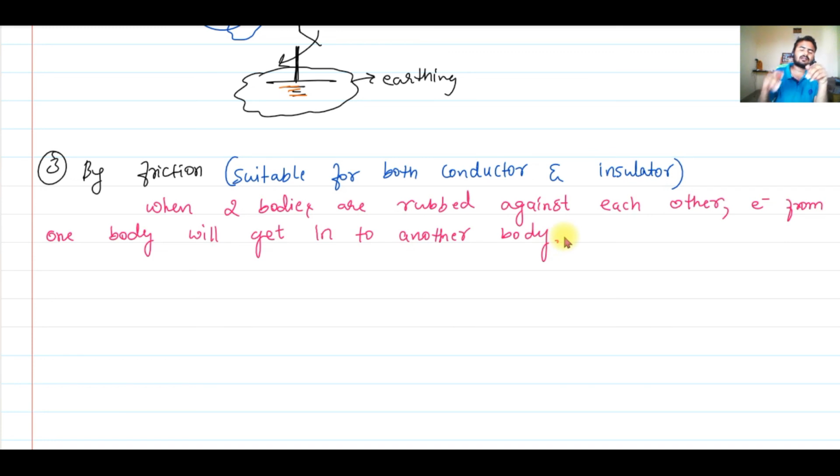And the body which loses electrons will acquire a positive charge, and the body which acquires electrons will become negatively charged. The body which loses electrons is positive, the body which acquires electrons is negative.